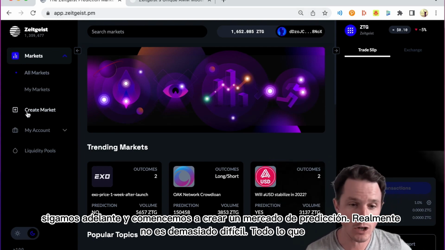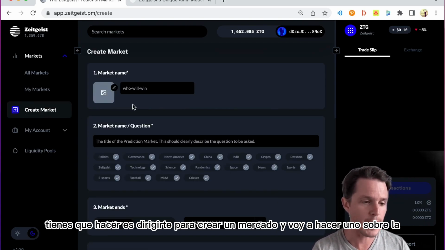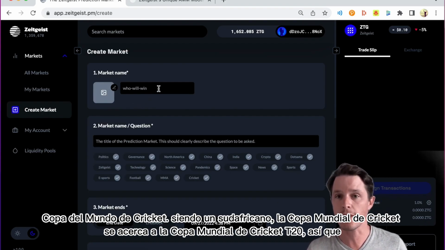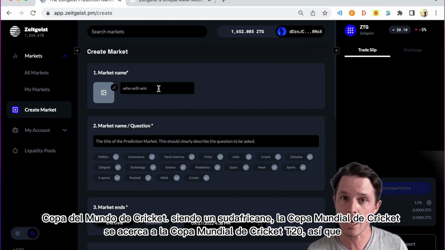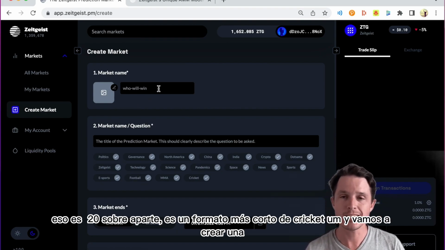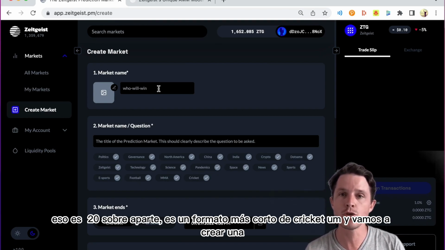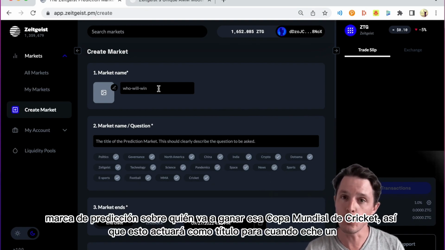It's really not too difficult at all. All you gotta do is head on over to Create Market, and I'm gonna do one about the Cricket World Cup. Being a South African, the Cricket World Cup is coming up, the T20 Cricket World Cup, so that's 20 overs aside. It's a shorter format of cricket, and we're going to create a prediction market about who's gonna win